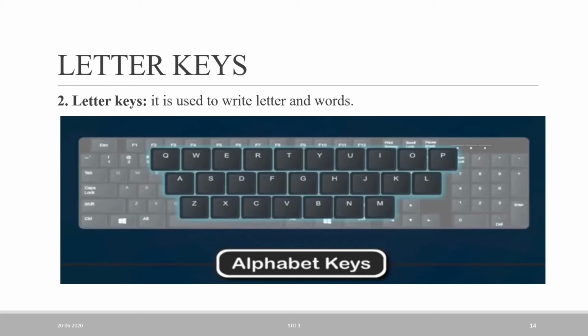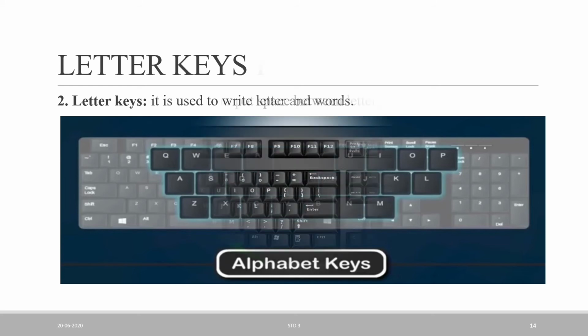And the number key, what is the use of the number key? The number key is used to write 0 to 9, any numbers that you want to display on the monitor screen. As the number key means numbers, the letter key means letters and words and sentences, whatever you want to write in the computer.